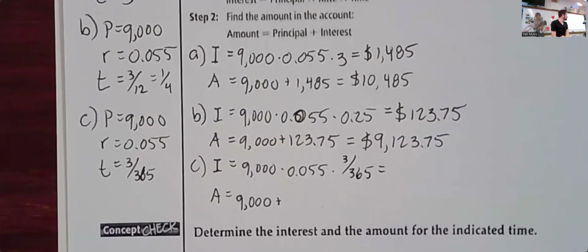And I would not recommend using the decimal approximation of 3/365. Type that in as a fraction.